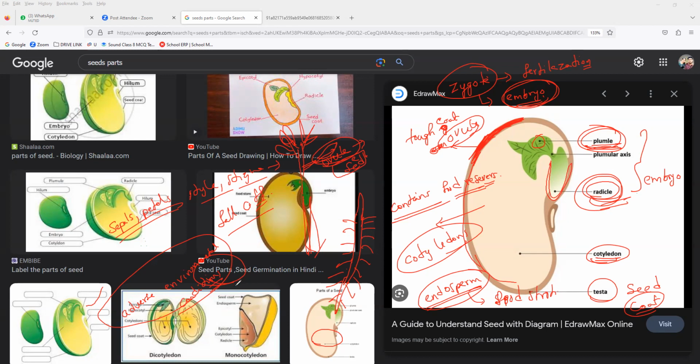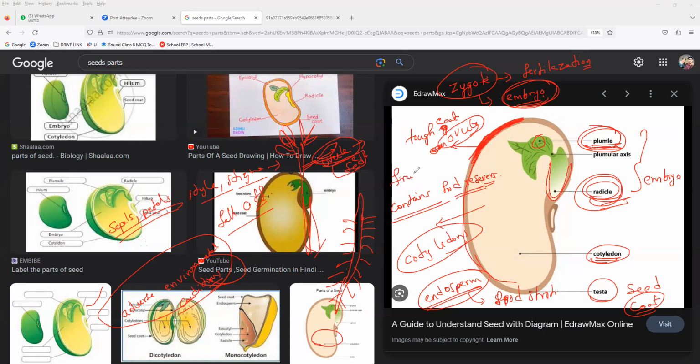So in any seed, the root will always grow first. That root is called the radical, the future root, and the future shoot. All of you clear, everyone? Clear? Understanding? So this ovary, which already forms the seed, will develop into what?